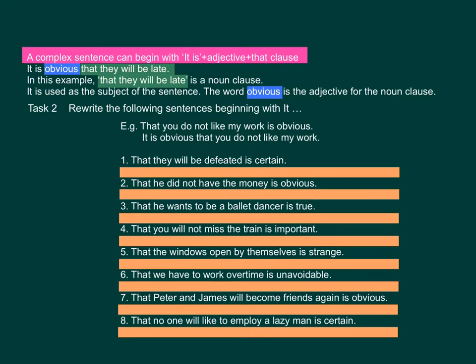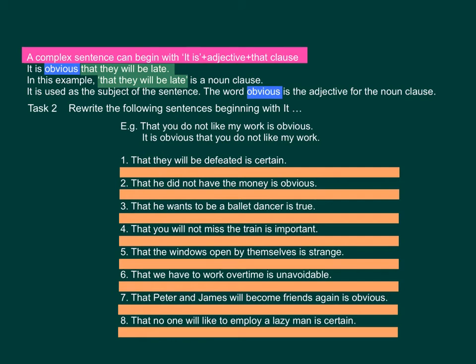Task 2. Rewrite the following sentences. Begin with it. 大家可以撳暫停睇掣，然後做一次答案。The example I do for you. That you do not like my work is obvious. It is obvious that you do not like my work.